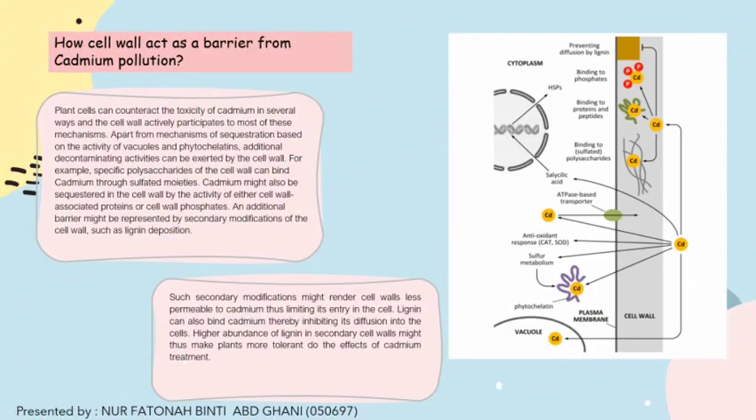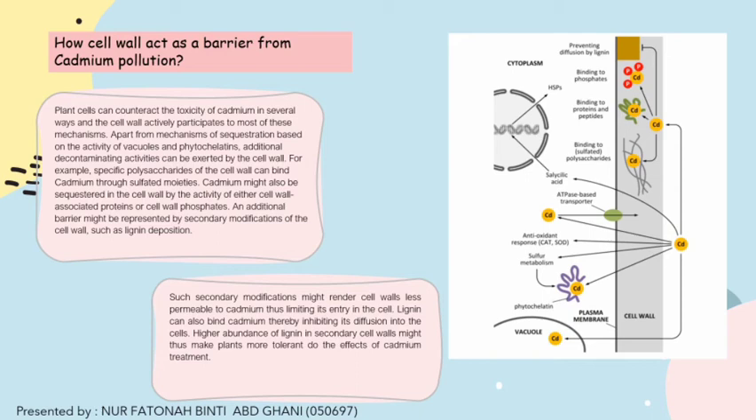This figure shows how the cell wall can act as a barrier against cadmium pollution. Plant cells can counteract the toxicity of cadmium in several ways, and the cell wall actively participates in most of these mechanisms. Apart from mechanisms of sequestration based on the activity of vacuoles and phytochelatins, additional decontaminating activities can be exerted by the cell wall.